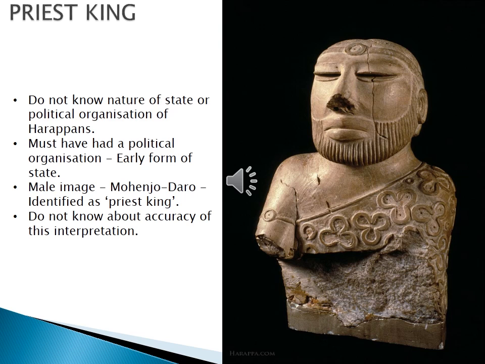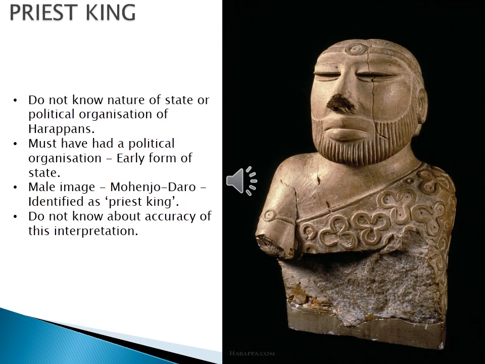If you take the initial civilizations, Egyptian, Mesopotamian, Chinese, we know about their political organization. For example, in the Mesopotamian civilization, we have discussed the Akkadian, Sumerian, and Babylonian. If you take the Egyptian civilization, we know about the Pharaoh. The Egyptian king was called Pharaoh. But in the Indus Valley civilization, we do not know about the nature of the state or political organization.